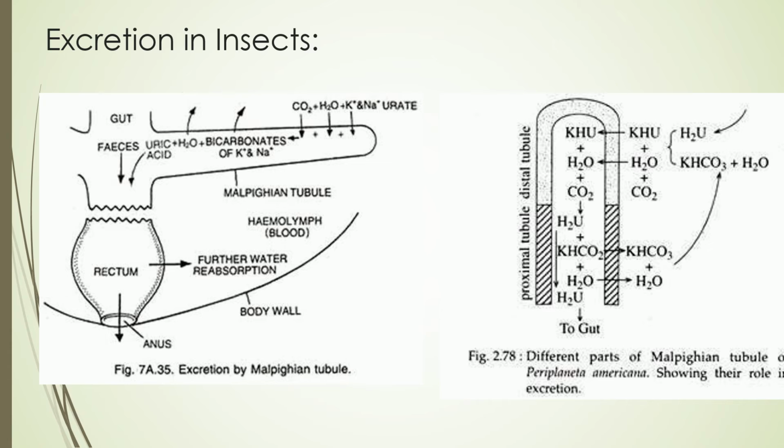Continuous release of a large quantity of water from the Malpighian tubules to the rectum drives uric acid along, and ultimately it is excreted through the feces via the anus. It is now well established that potassium is actively transported into the Malpighian tubules, while sodium enters by simple diffusion.